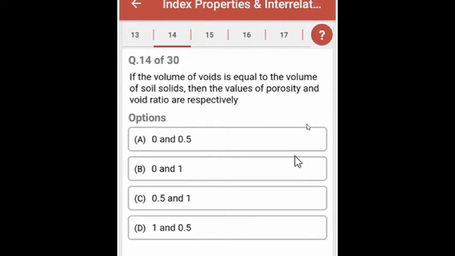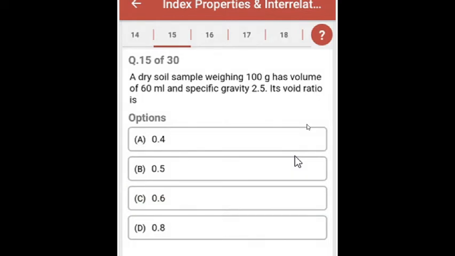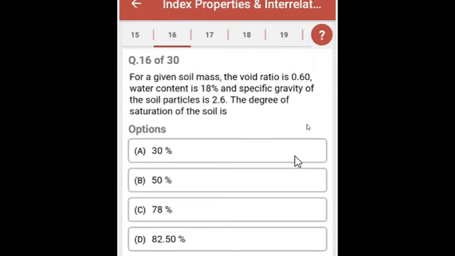Question 14. If the volume of voids is equal to the volume of soil solids, then the value of porosity and void ratio are respectively, and the answer is 0.5 and 1. Question 15. A dry soil sample weighing 100 gram has volume of 60 ml and specific gravity 2.5. Its void ratio is, and the answer is 0.5.